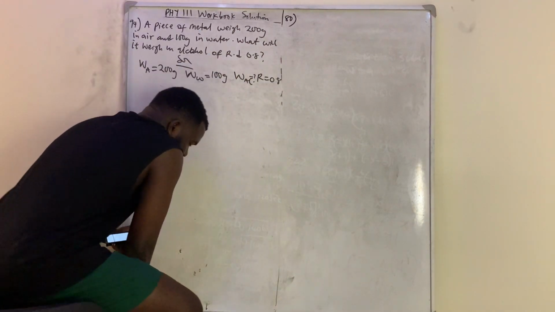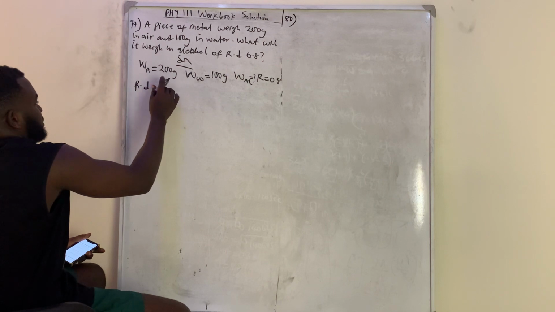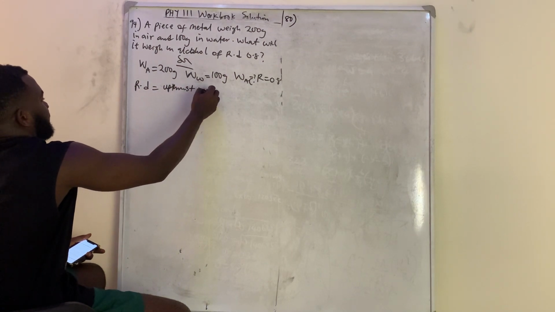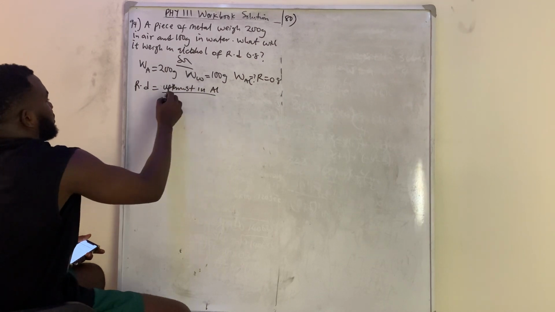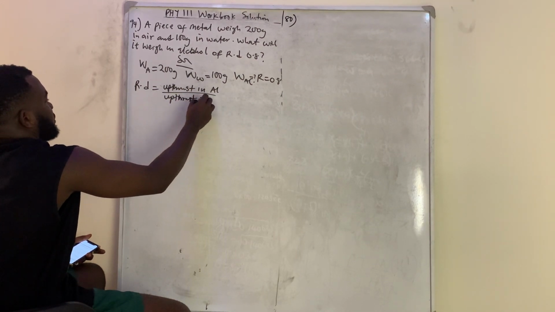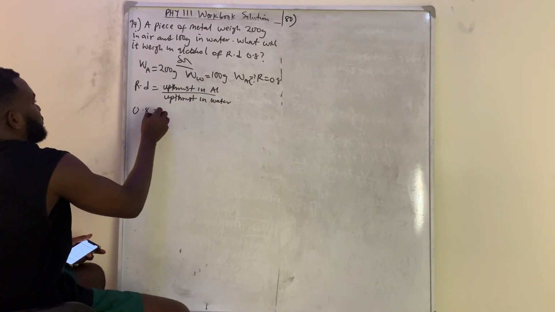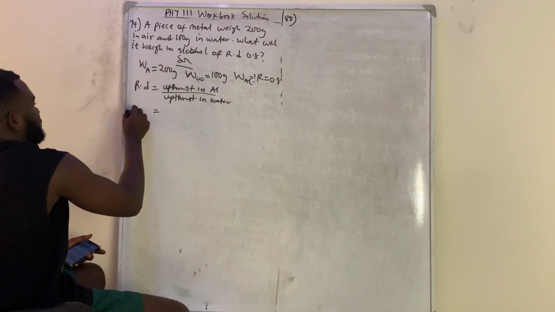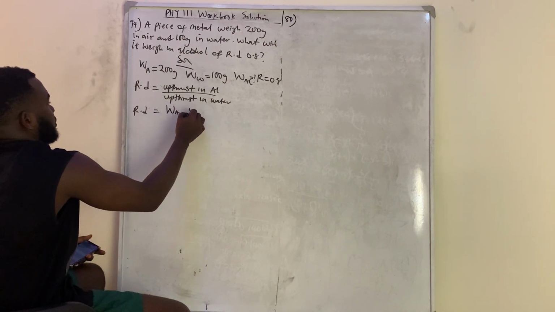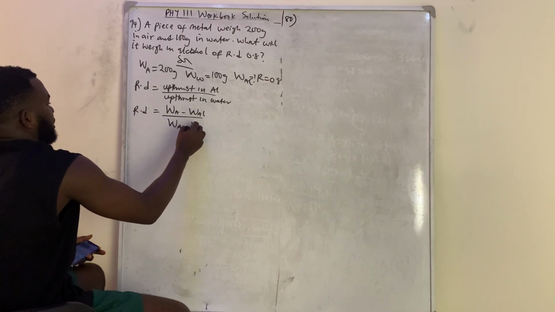And you know that relative density is equal to upthrust in alcohol all over upthrust in water. Let me write it again. Relative density, upthrust means weight in air minus weight in that alcohol all over weight in air minus weight in water.